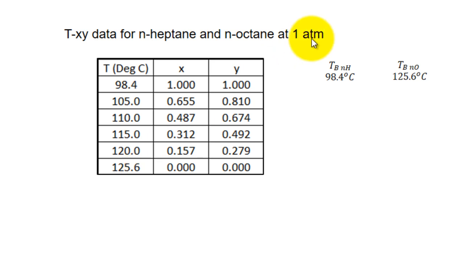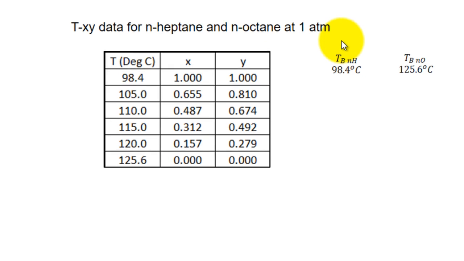At 1 atmospheric pressure, the mixture of normal heptane and normal octane will exist as two phases. One is the vapor phase, the other is the liquid phase. In the liquid phase also there will be two components, and in the vapor phase also there will be two components. So as long as these two components are between these two temperatures and at 1 atmosphere, it will exist as two phases, one vapor and one liquid phase.